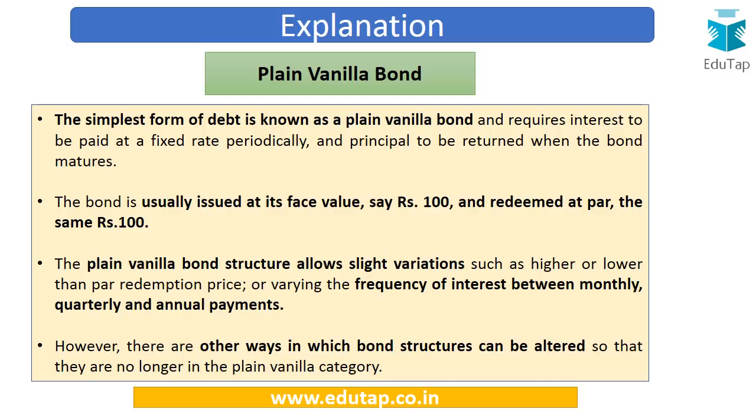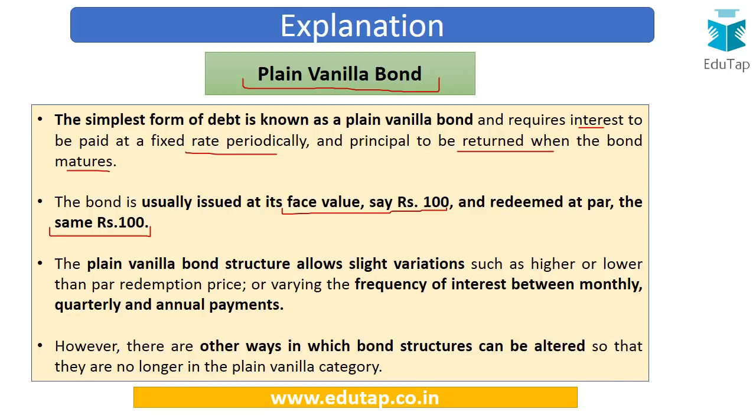So this plain vanilla bond, it is that bond which is a very simple bond. It requires interest to be paid at a fixed rate periodically and principal to be returned when the bond matures. This bond is usually issued at the face value, that is rupees 100, and it is redeemed at par, that is rupees 100. So here there is nothing of advanced level, nothing which is changed. The bond is of rupees 100, 10% interest is going to be paid, and the maturity period is going to be fixed, say 10 years. So this is a very simple kind of bond. There are no variations. This is a classic example of a debt instrument, and it is known as plain vanilla bond.